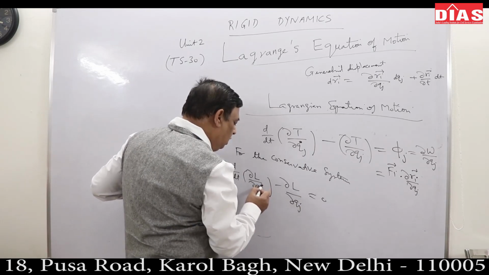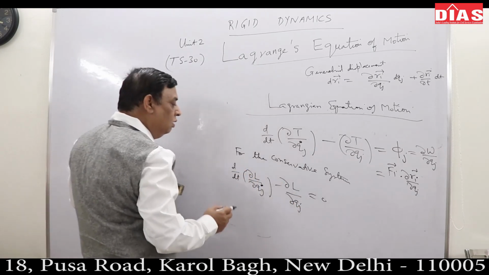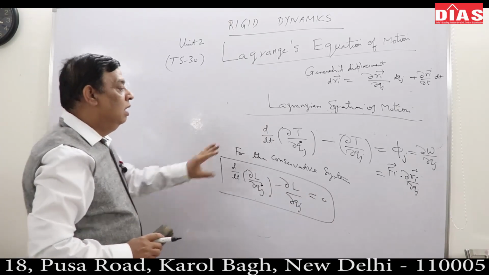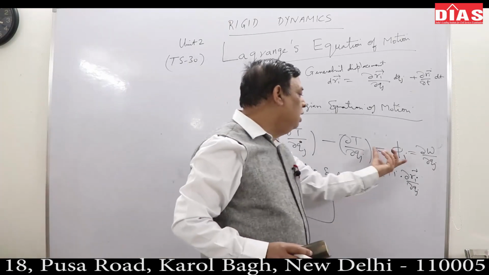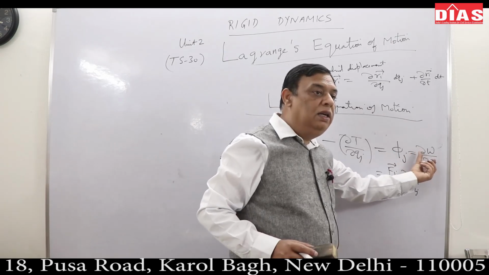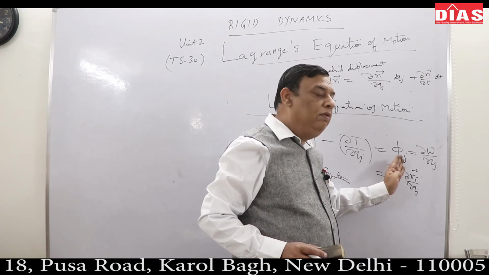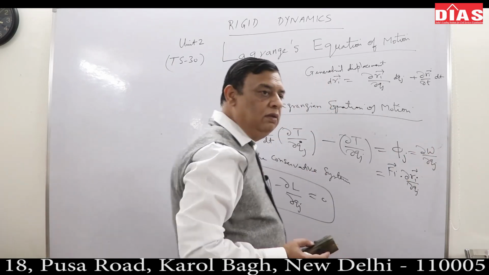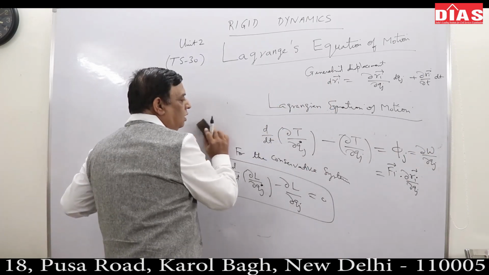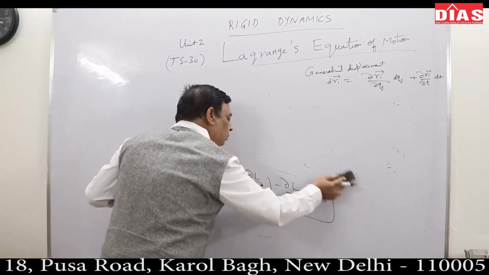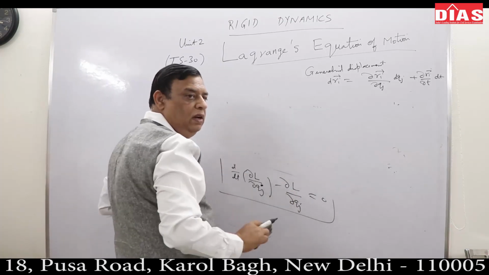This is Qj dot, and here it is simply Qj, equal to 0. This is the Lagrangian equation of motion in terms of Lagrangian. And if the force can be easily written, and work done can be written, then I can write in terms of this thing also, where this is del W by del Qj. Try to appreciate, both ways I can use in different problems. So from this, that other thing will also come.